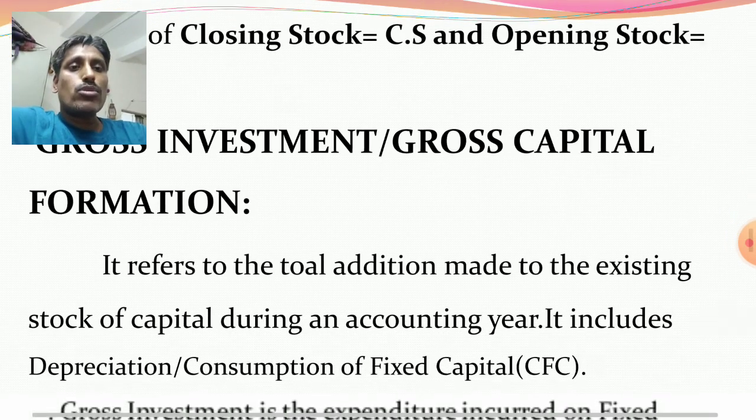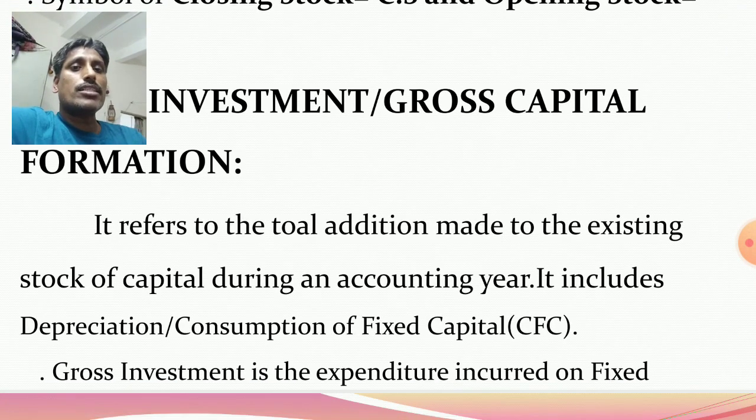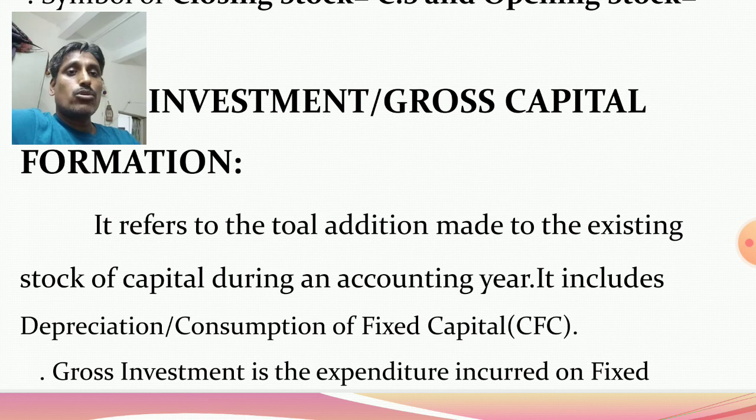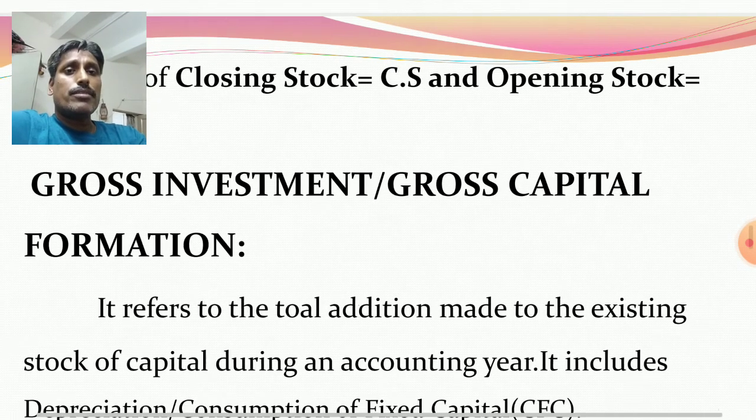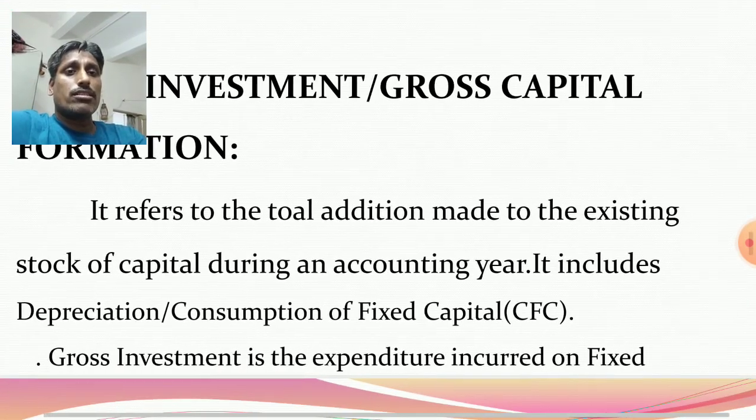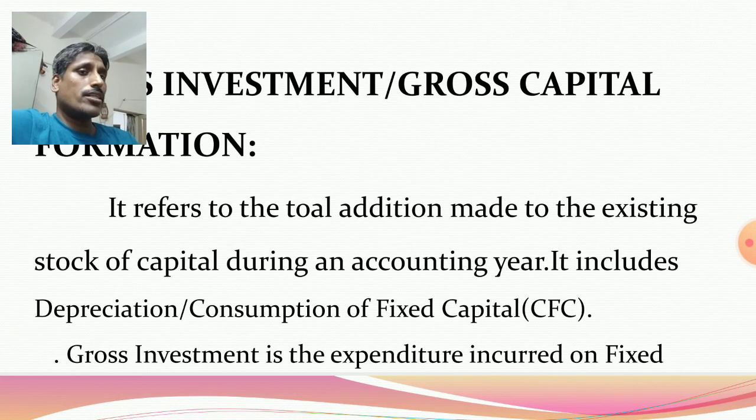It refers to total addition made to the existing stock of capital during an accounting year. Total addition. It includes depreciation or consumption of fixed capital. Depreciation, you know, depreciation means funds invested on new assets replace outdated assets. So I will clarify in one example. So gross investment refers to the total addition made to the existing stock of capital during an accounting year. It includes depreciation.